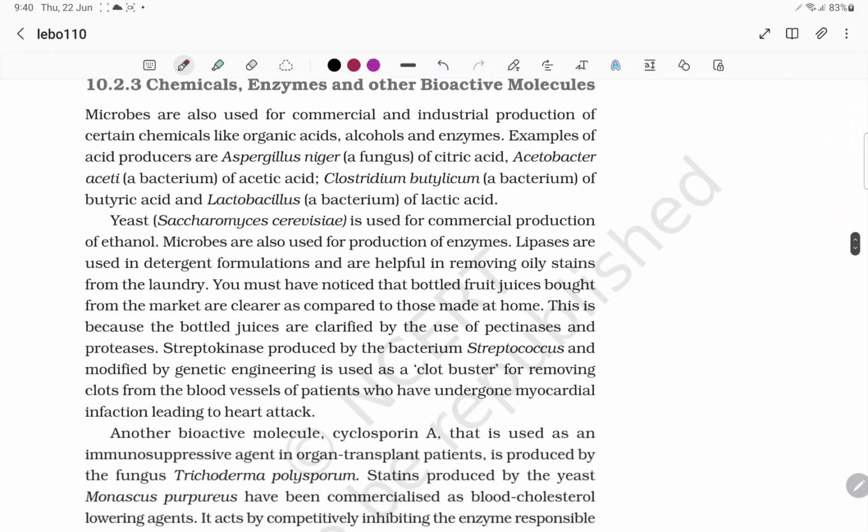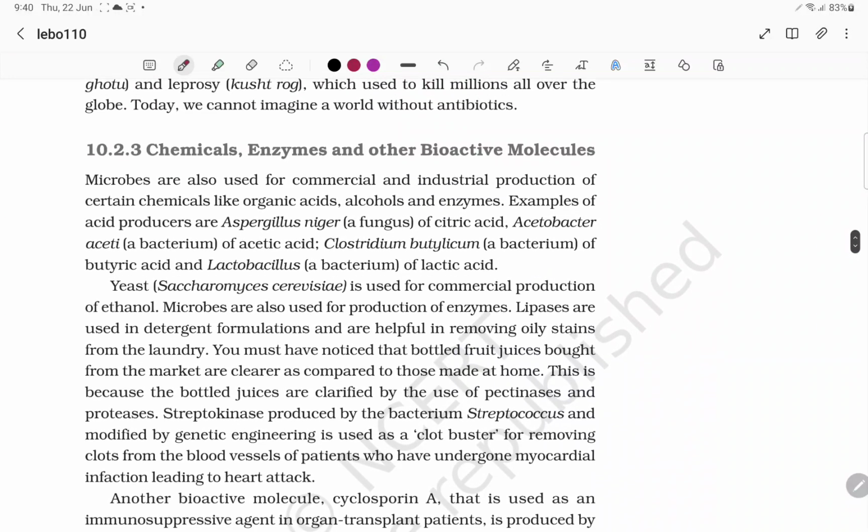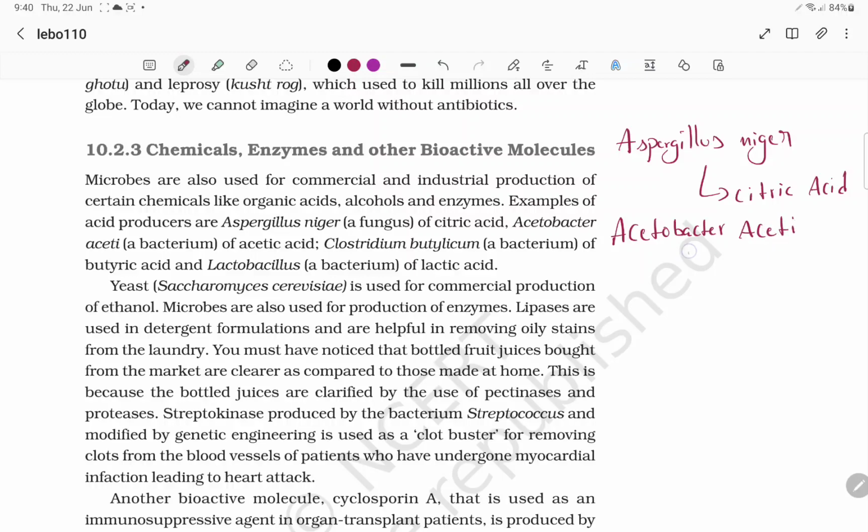Coming to the chemicals, enzymes. So here for chemicals and enzymes, remember these categories: Aspergillus niger, which gives citric acid, which is a fungus. And we have acetic acid, Acetobacter aceti, which means vinegar.